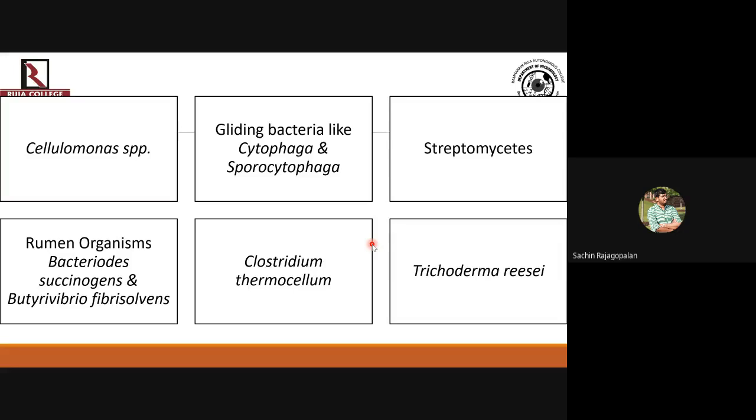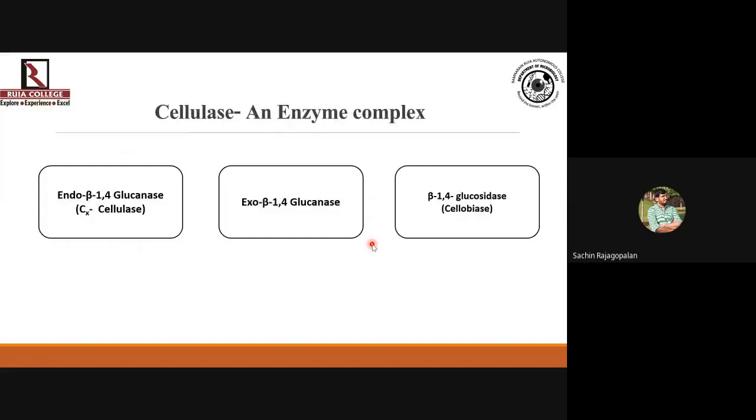Obviously, because they consume so much plant material, they need cellulose degrading microorganisms, and that's the reason why cow dung is considered to be the best source of cellulose degrading microbes. Then Clostridium thermocellum, then Trichoderma reesei. These are some of the organisms known to be cellulose degraders. Even our Bacillus is a notorious cellulose degrader. Now, how this is done is what we are going to learn in our next class.